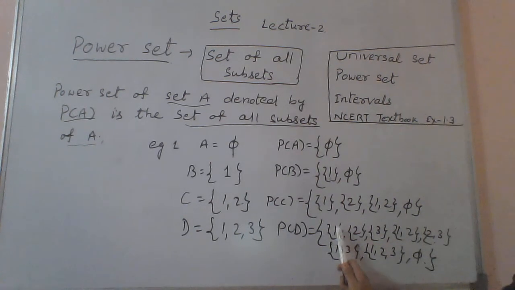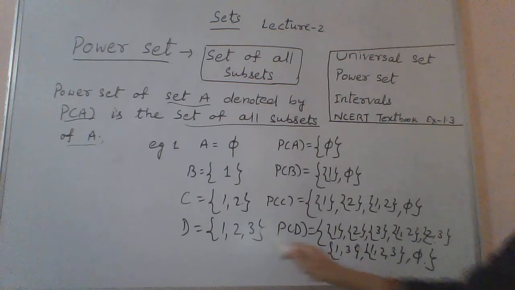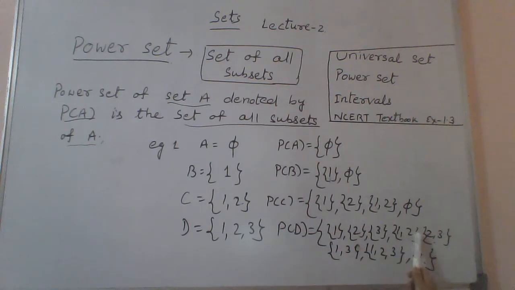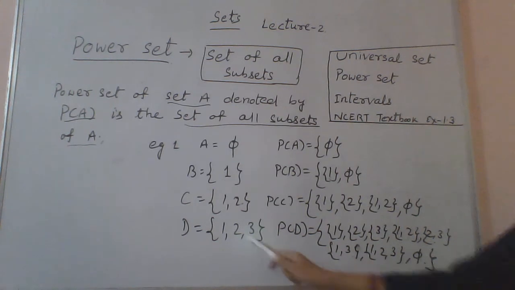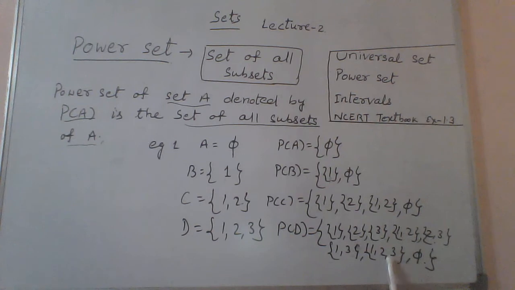Every element here: 1, we have {1} here; 2, {2} here; 3, {3} here; then {1, 2}, {2, 3}, {1, 3}; then {1, 2, 3}, the set itself, and ∅. So you have 1, 2, 3, 4, 5, 6, 7, 8.